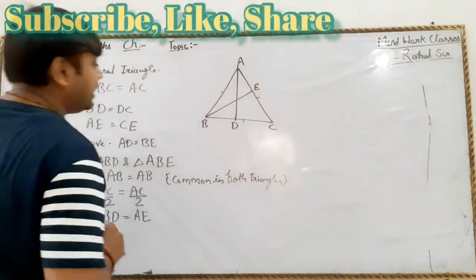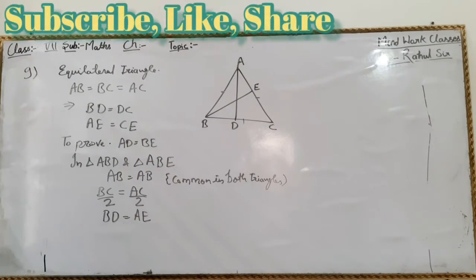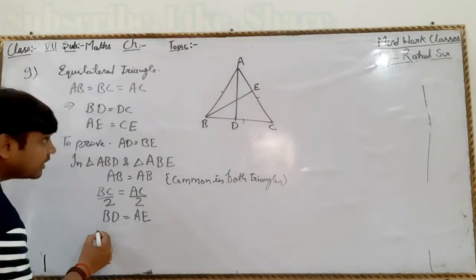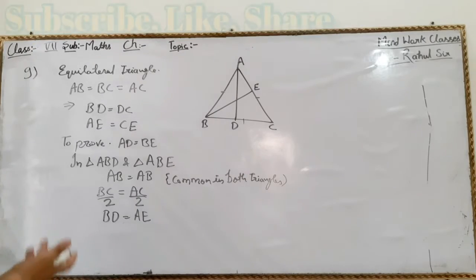One more thing, what do we know? That medians of an equilateral triangle are also equal. This is what we have to prove.